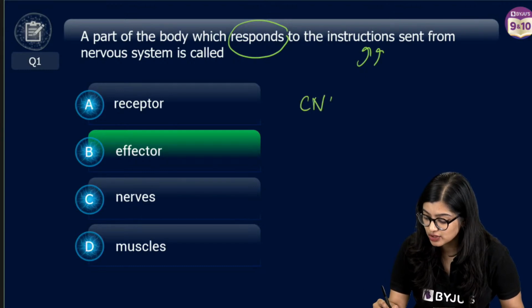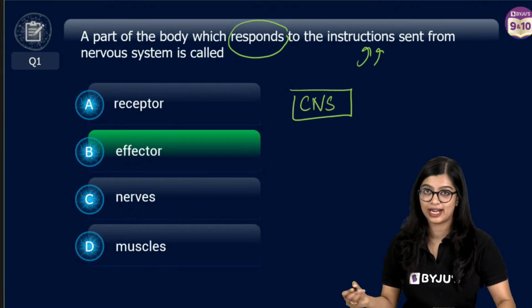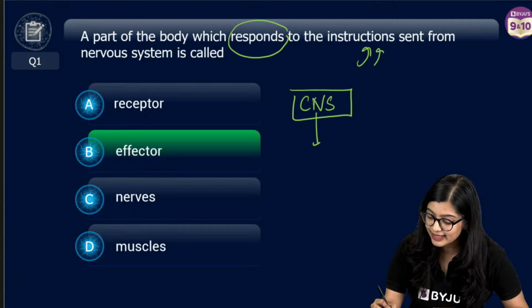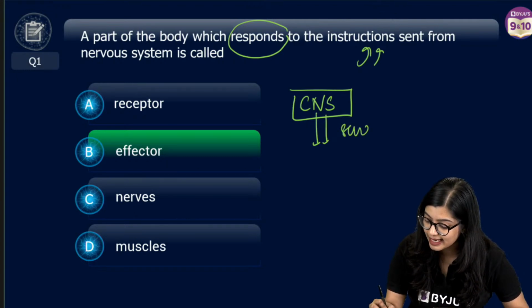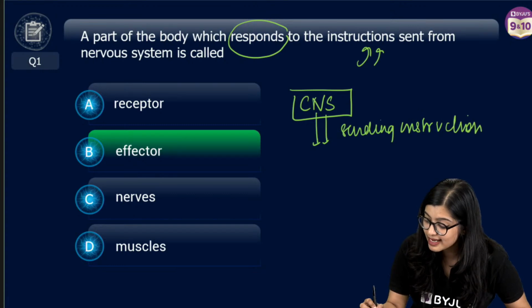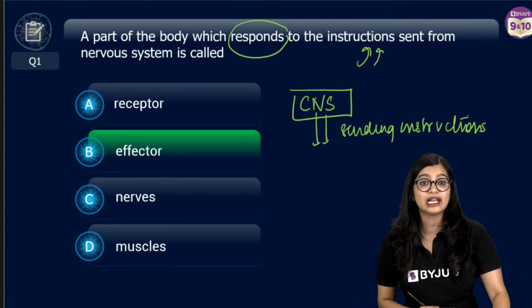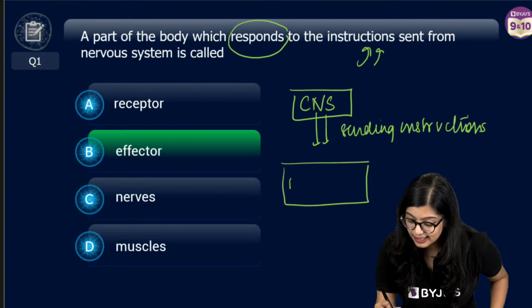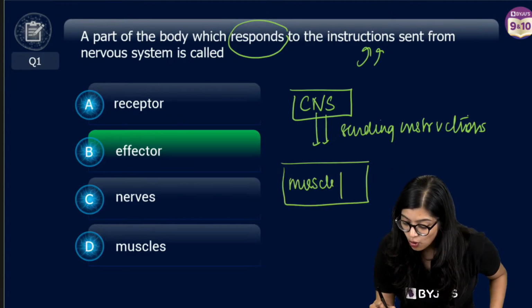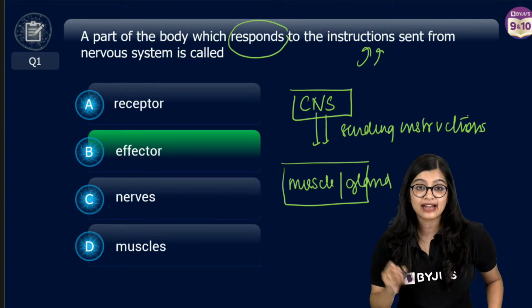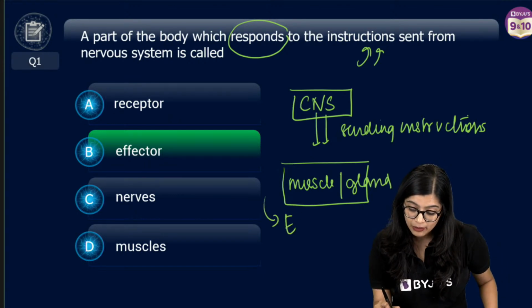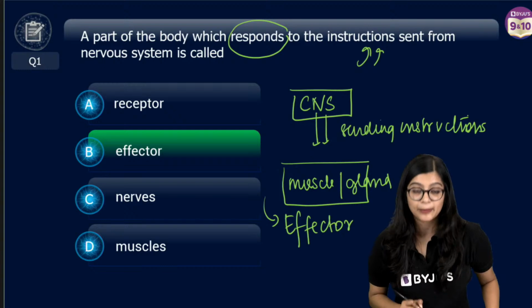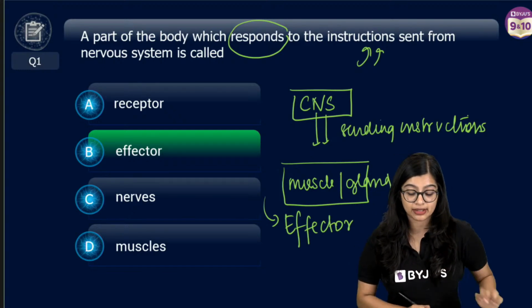That means your central nervous system is here, your brain or your spinal cord, and this is sending instructions to someone. Who will it send the instructions to? It will either send it to a muscle or a gland. And collectively, what do we call it? We call it an effector, right?